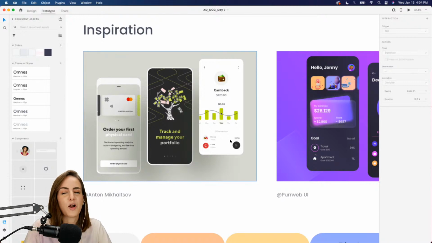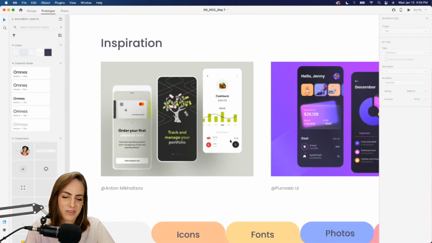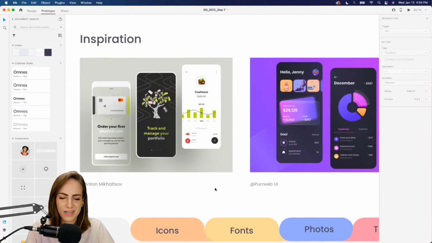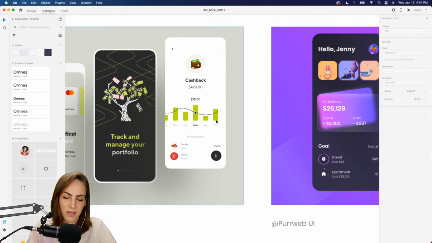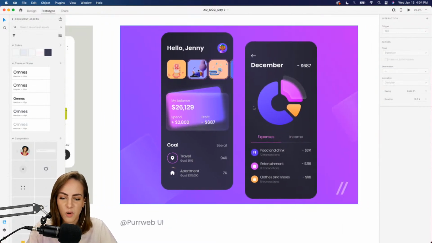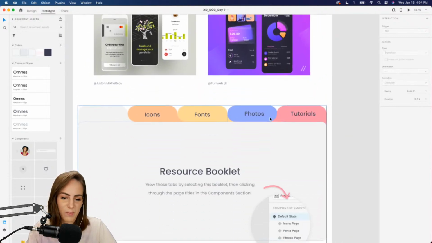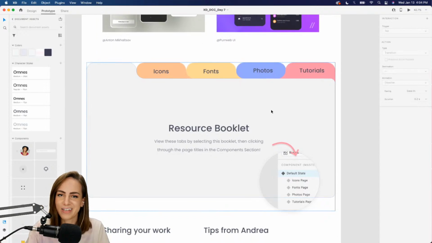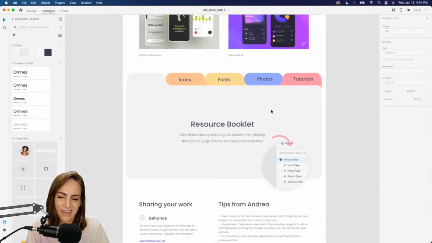There are literally thousands and thousands of examples out there of expense and budgeting related apps, so I'm sure you'll have no problem finding inspiration. I just wanted to pull some to show you an example of what we're going to do today. Or you can do something more circular like this, and I'll show you how to do that as well. But yeah, tons out there, so try to make yours a little bit more unique.